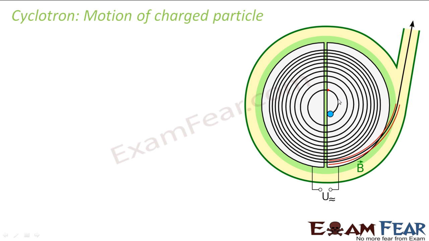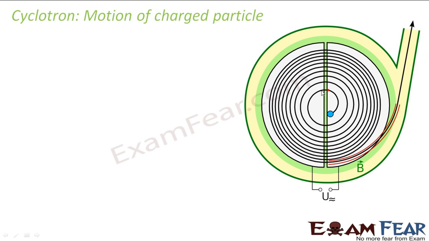As soon as this particle reaches till here, why does it go in this fashion? Because it is experiencing a magnetic force, due to the presence of the magnetic field. So it is moving in a kind of circular motion. As soon as it reaches this point, it experiences an electric field. Now this electric field accelerates the particle, so the particle gets accelerated and gets into the other D.